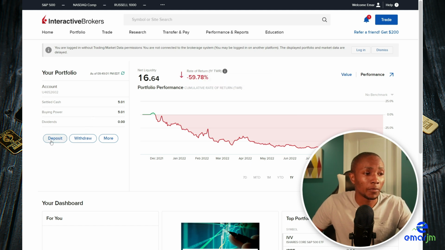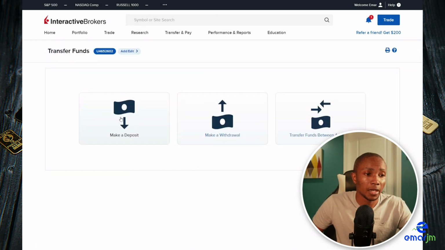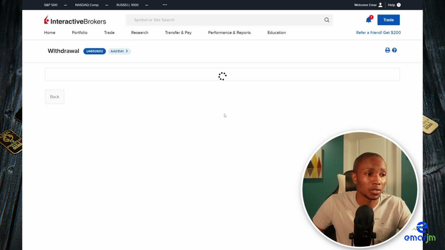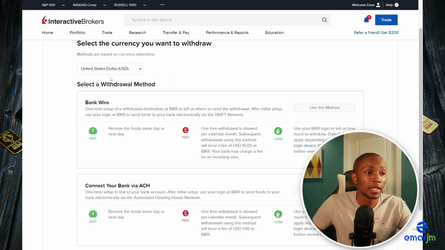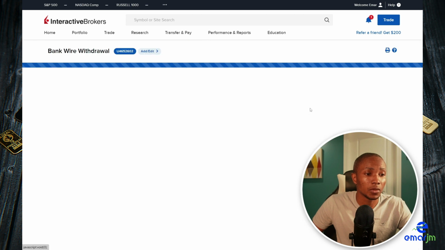So from the left, you have the option to do a deposit, withdraw, and you have more options. So if you wanted to add more money, then you can definitely select deposit. Now for the withdraw, let's select withdraw. So you can make a deposit, withdraw, or transfer between accounts. So let's select the withdraw option. What you're going to do is add a new withdrawal method. Then for the withdrawal method, you're going to use the bank wire and select use this method.